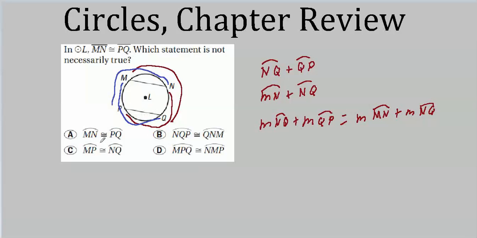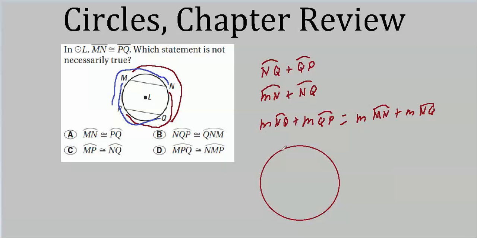And it's kind of easy to see why this doesn't have to be true. The way they drew it, it kind of looks like it is, but let's do it this way. Now we've got a circle here. They happen to have drawn these two congruent chords so that both endpoints look like they're an equal distance apart, which would make these two arcs congruent. But it only looks that way. We can't just go by how things look.